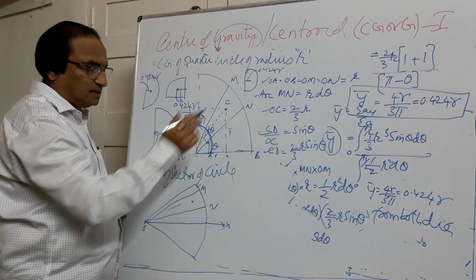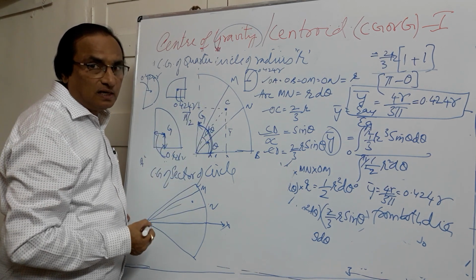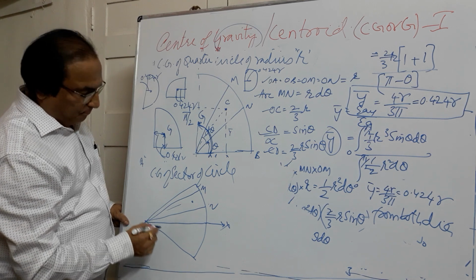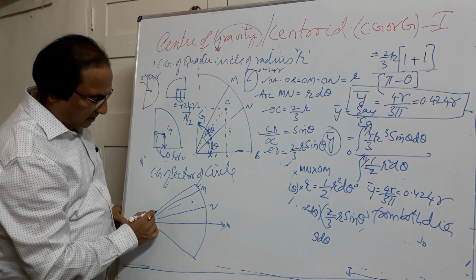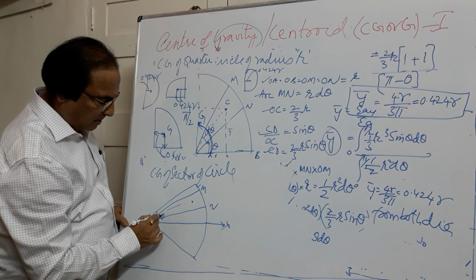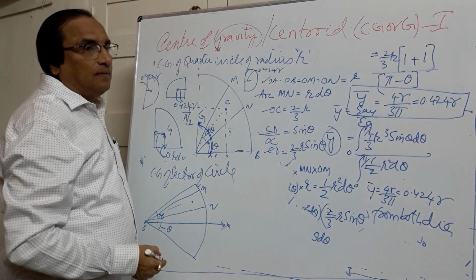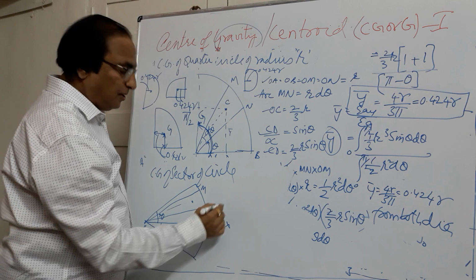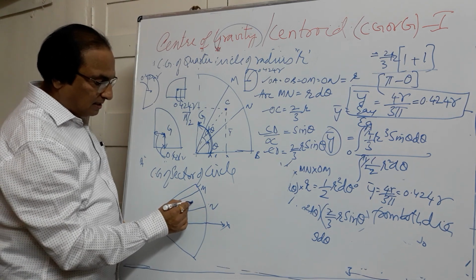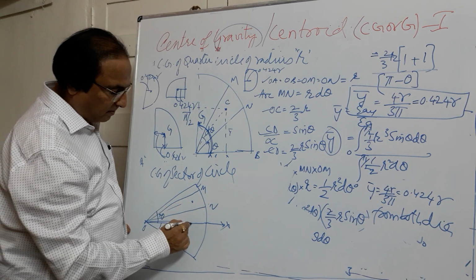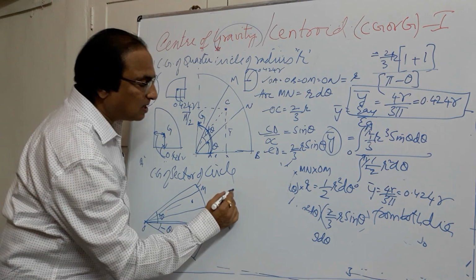Most of the things remain the same, only the change will be in the limits. So here this angle is plus theta, this angle will be minus theta. So that's the difference here, minus theta to plus theta. If you simplify this, you get the distance of the centroid from the neutral axis.